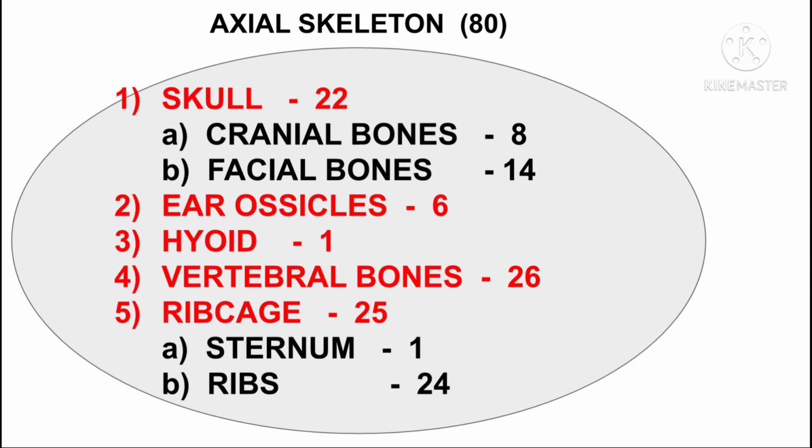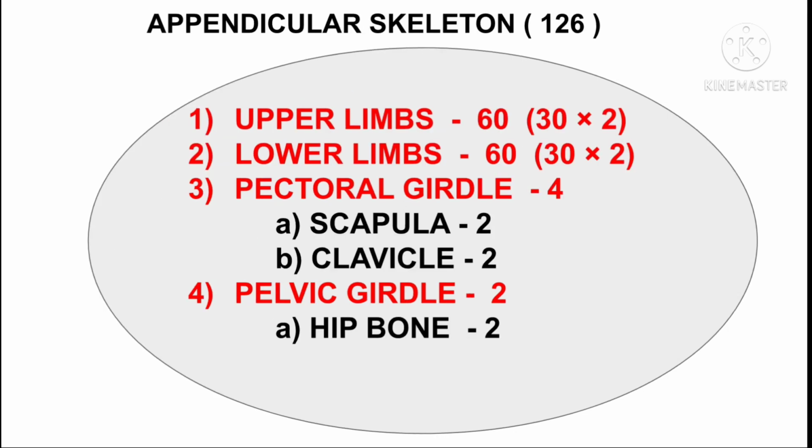The vertebrae include 26 vertebral bones, and the rib cage includes 25 bones, which are 24 ribs which are arranged in the form of 12 pairs on each side and one single sternum in the midline of the body.